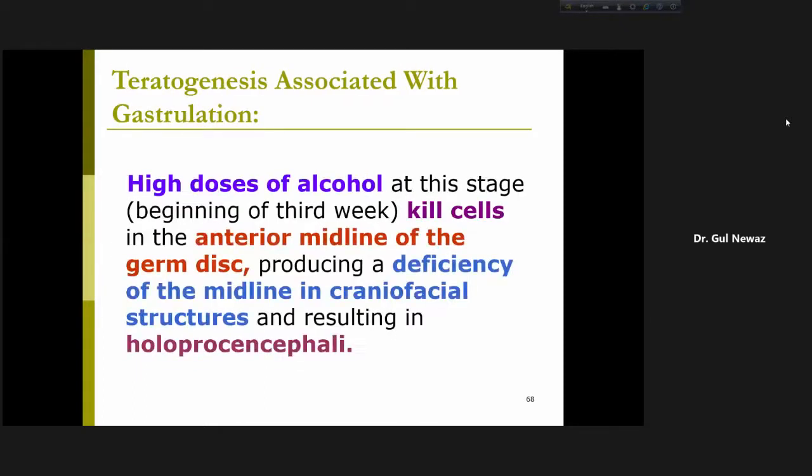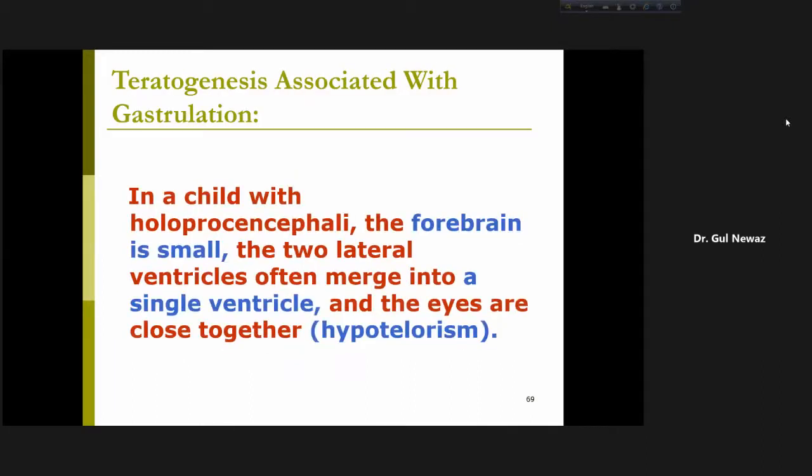Now, high doses, just go on hearing, don't write anything. High doses of alcohol at this stage kill cells in the anterior midline of the germ disc, producing a deficiency of the midline in craniofacial structure. We call it holoprosencephaly. This is not needed. Next we go, not needed.